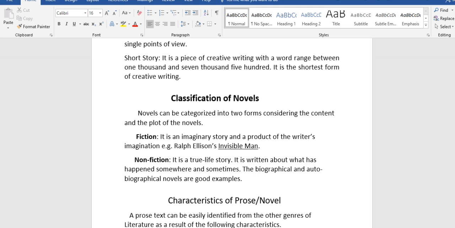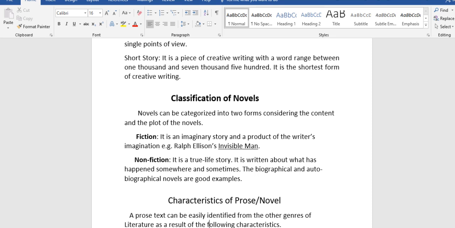Fiction is an imaginary story and a product of the writer's imagination. E.g., Ralph Ellison's Invisible Man is a fiction. That is, the events written there might not have happened anywhere. It's just the imagination of the writer.